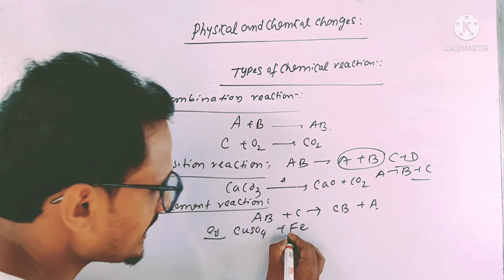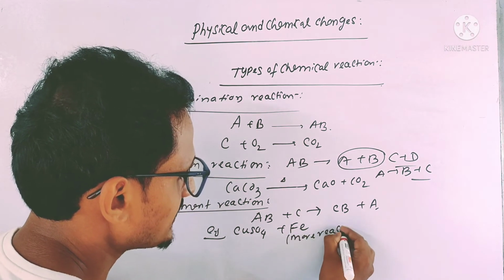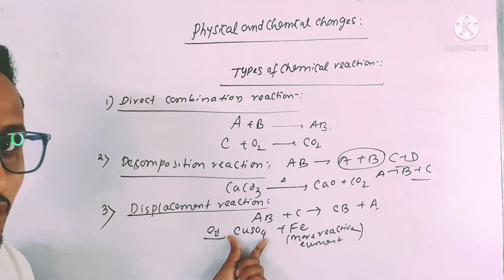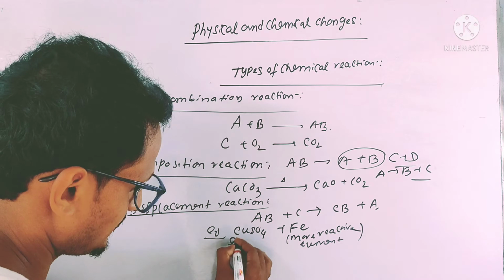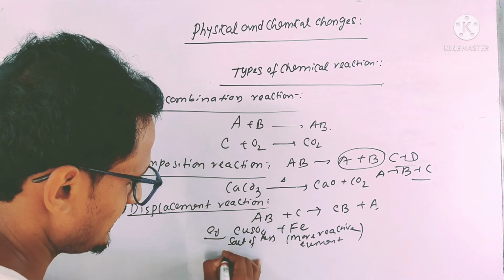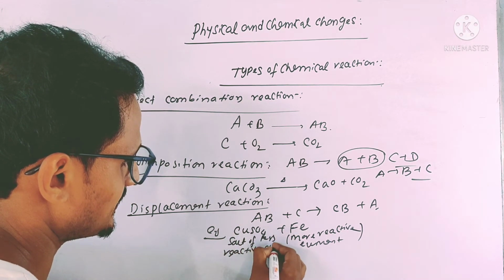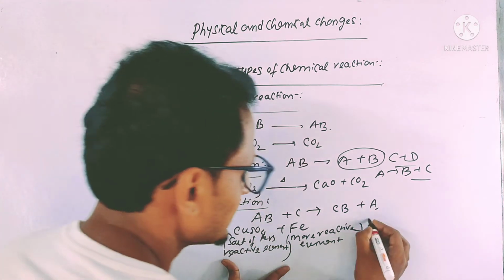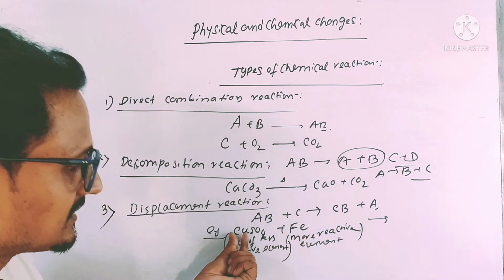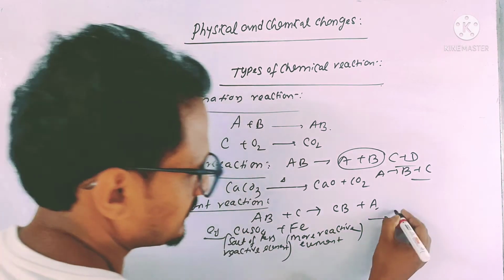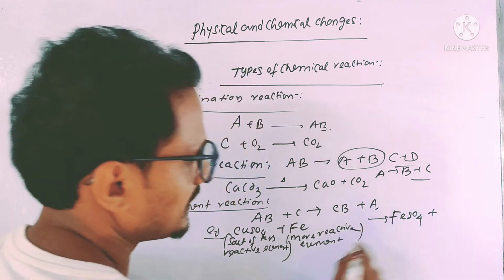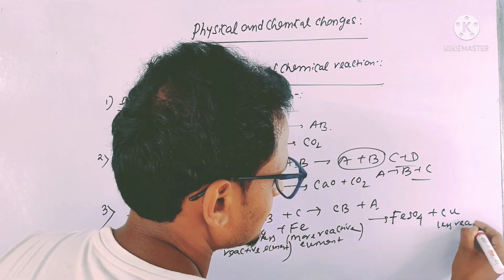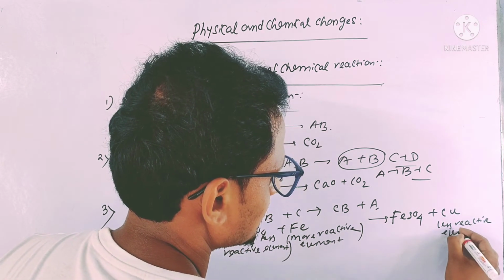So when a more reactive element reacts with a salt of a less reactive element, then the more reactive element will displace the less reactive element in the salt, and the less reactive element will be obtained.